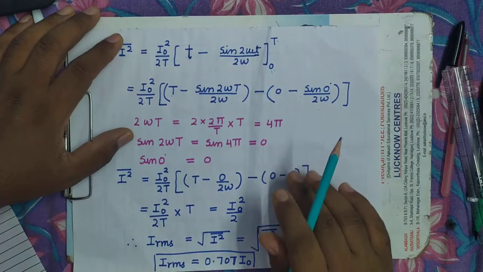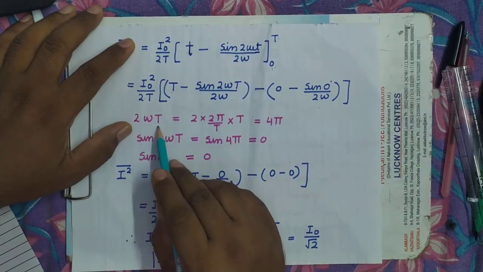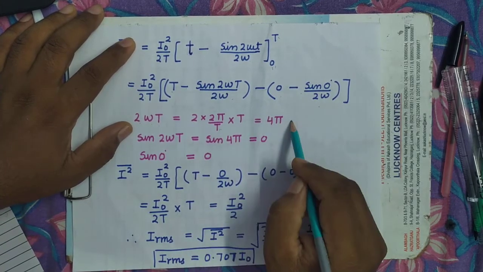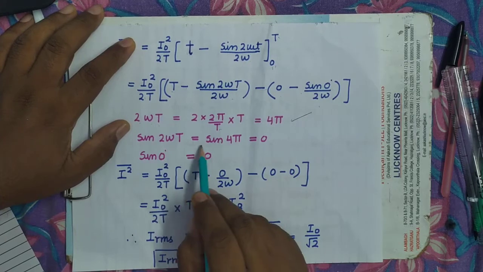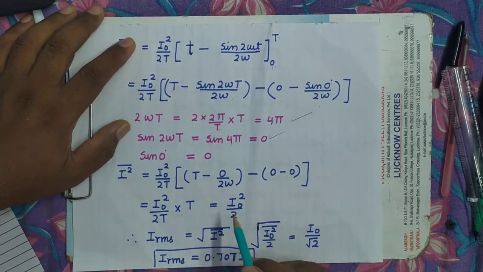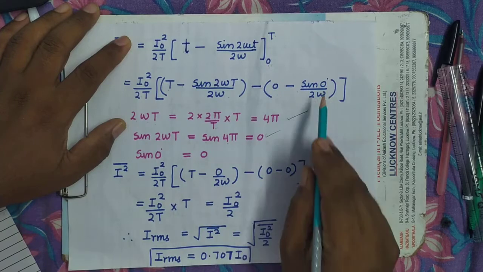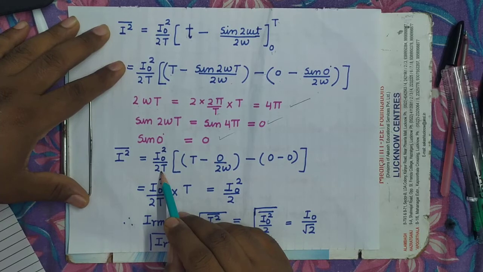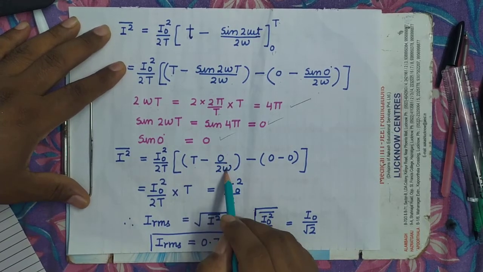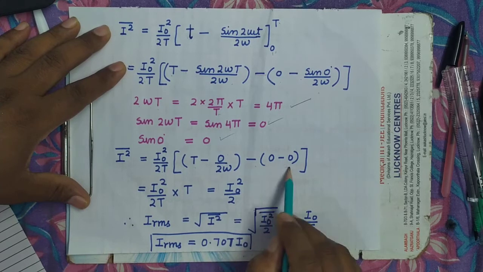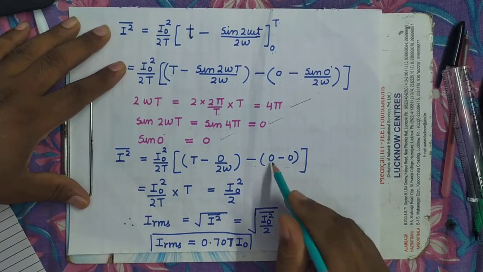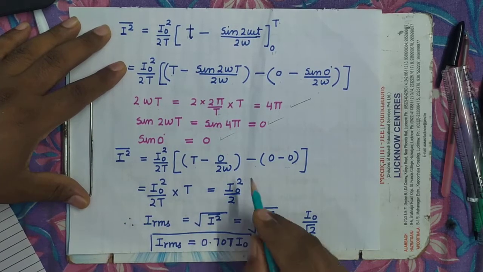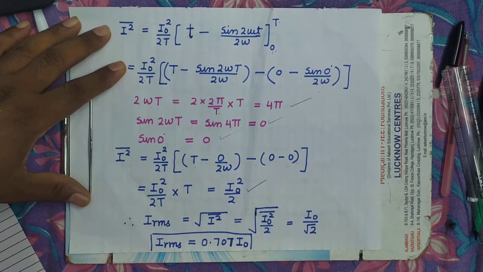When you simplify, as you know, 2 omega t: 2 omega is 2 pi by T into T, and T and T cancel, that is 4 pi. So sin(2 omega T) will be equal to sin 4 pi, which equals 0. Sin 0 degree equals 0. So it will be I naught square upon 2 into T within bracket, T minus 0 upon 2 omega, minus this. It's clear? So this is 0, and when you simplify, only T is left. So T and T cancel, and you will get I naught square upon 2.